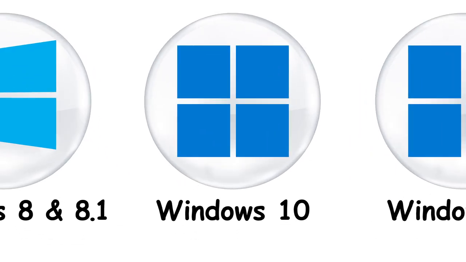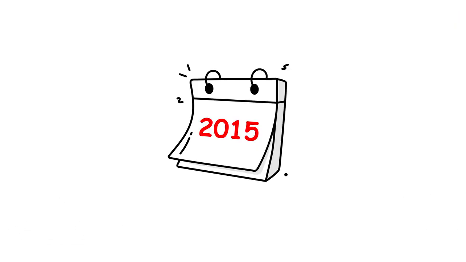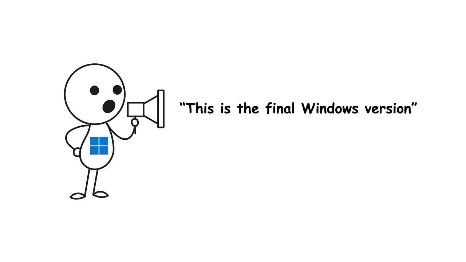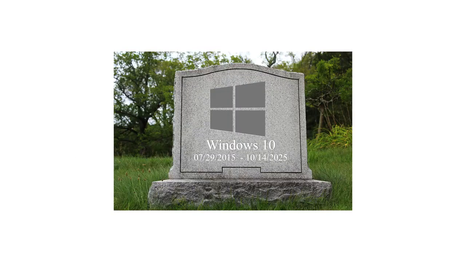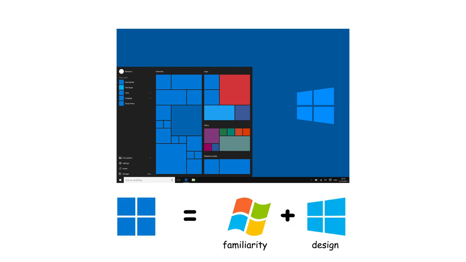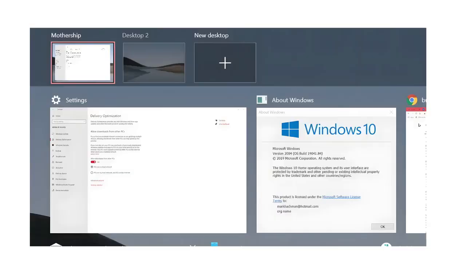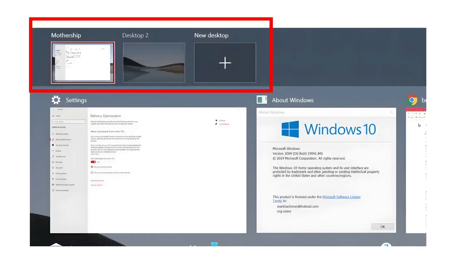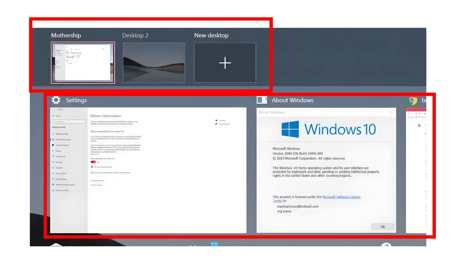Windows 10, the one that was supposed to be the last, released 2015. Microsoft promised, "This is the final Windows version. We'll just update it forever." That did not happen. Windows 10 mixed Windows 7's familiarity with a touch of Windows 8's design. It introduced virtual desktops, task view, and solid performance.